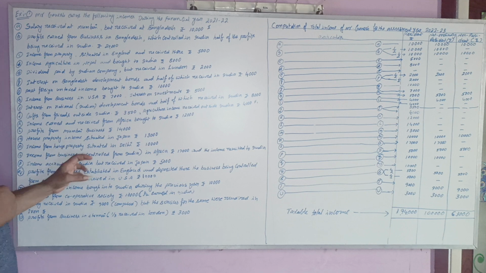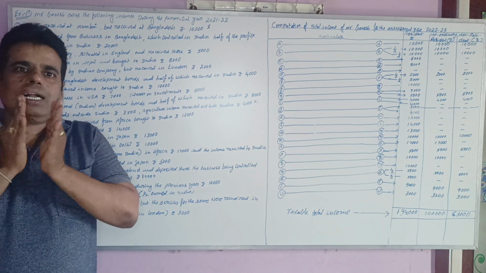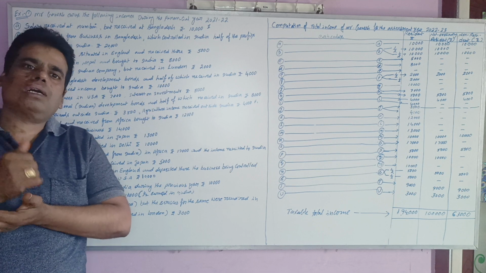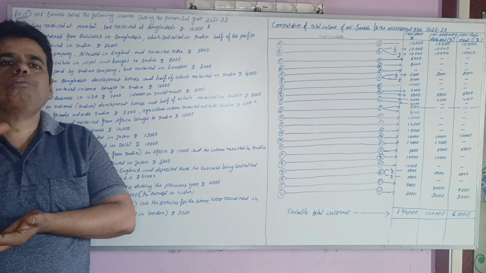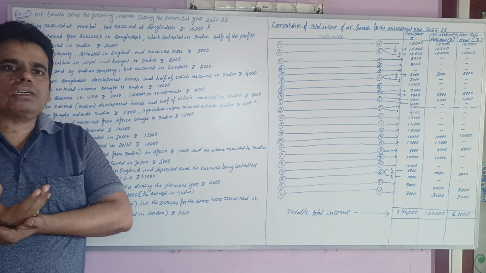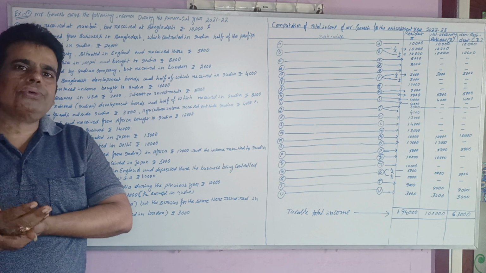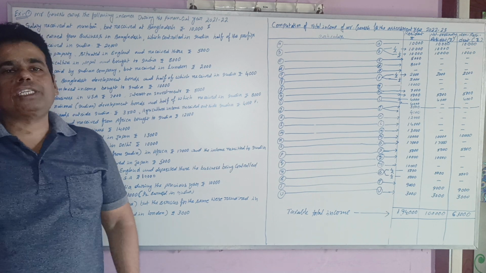Anyway, first of all we identified: if earned and received both are in India, or any one of them is in India, that should be treated as Indian income. If any income which is received and earned both occur outside India, that should be treated as foreign income.